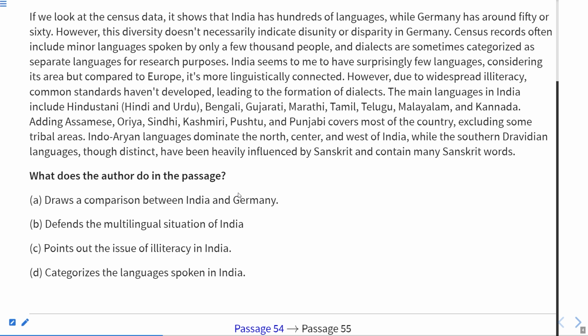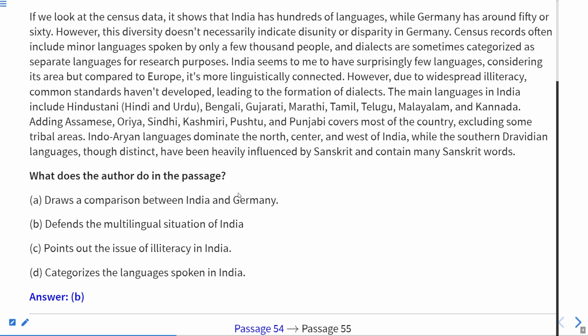Why are the people divided on the basis of languages only? That defines the multilingual situation of India as compared to other countries of the world. For example, they have taken the example of Germany, or some European countries. So here, according to this, B will be the correct answer. That is, defines the multilingual situation of India.